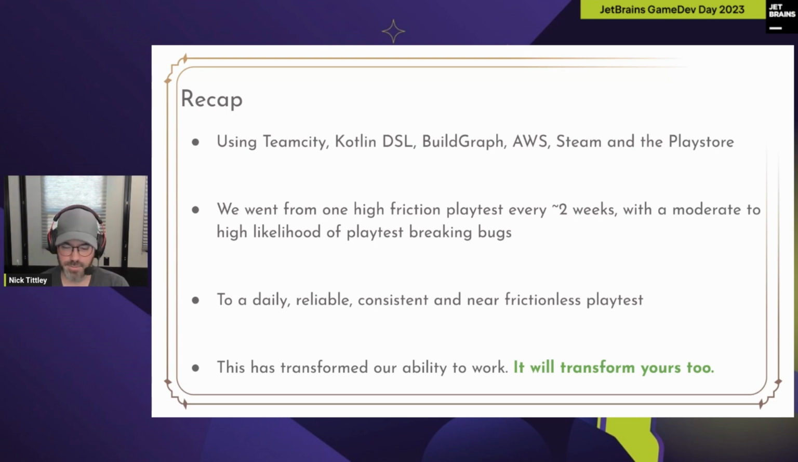You don't have to do it this way. There's many ways to do it, but allow yourself to get quick iteration feedback. It will transform how you work. I so strongly believe that.